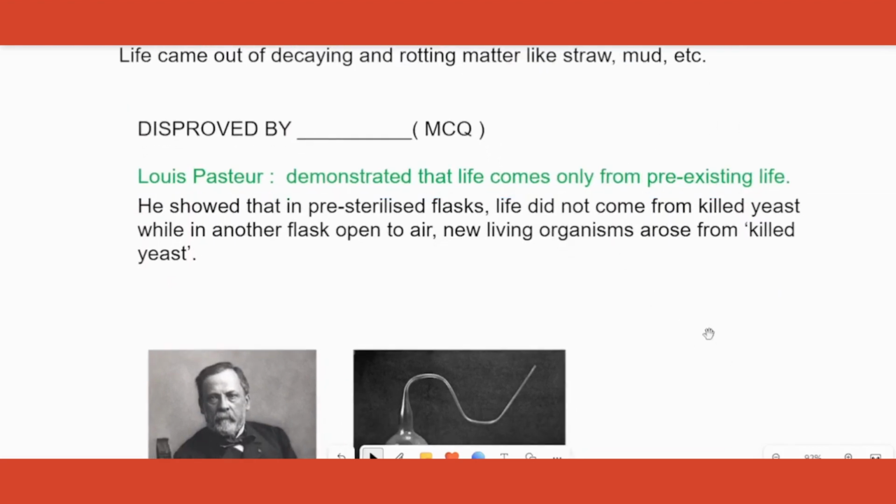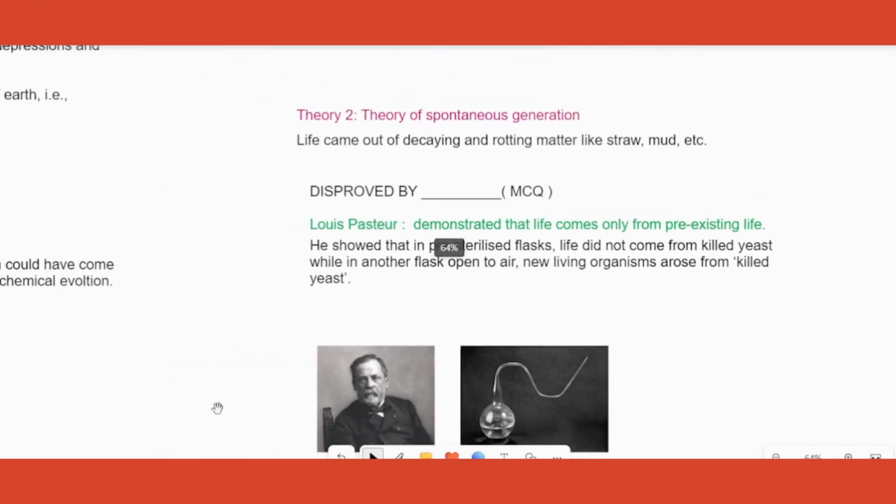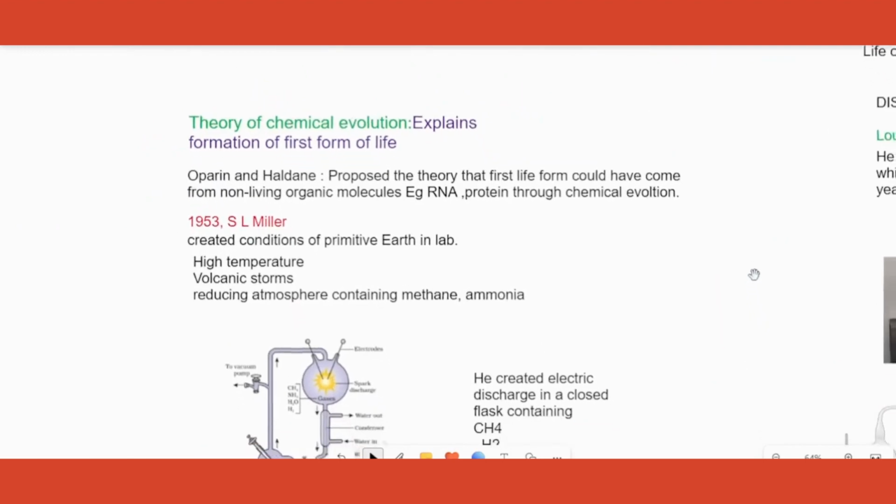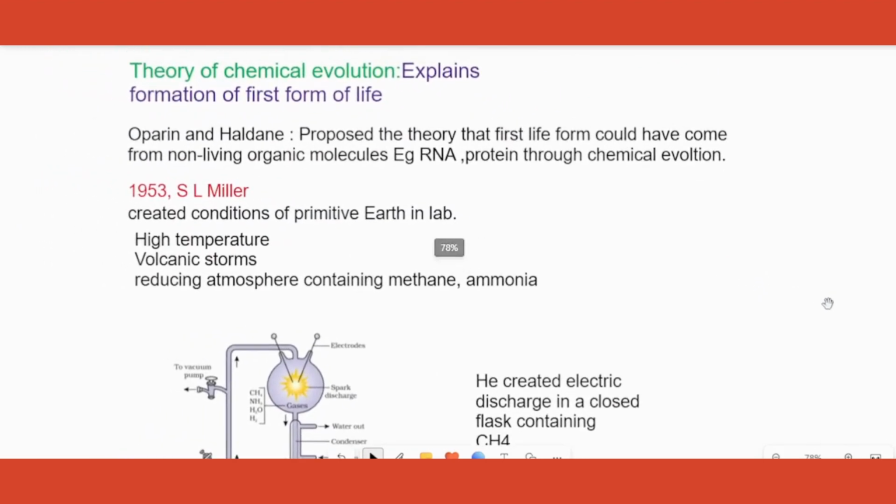So what was his theory? His theory stated that life comes from pre-existing life. That's all right. Any life can come from a pre-existing life form. One cell can come from a daughter cell comes from the first cell that it divided. We agree with that. But what about the first form of life? How did that happen? To know that, we need to go to another theory called the Theory of Chemical Evolution.